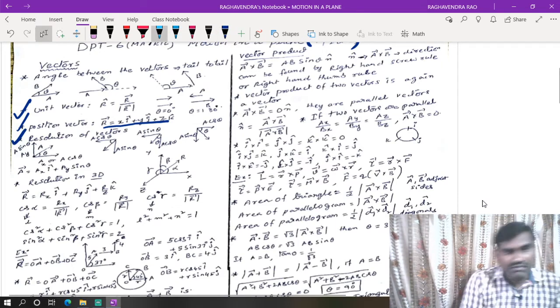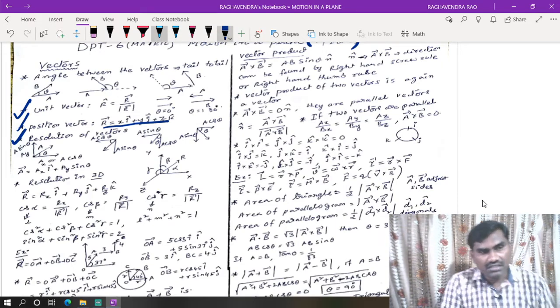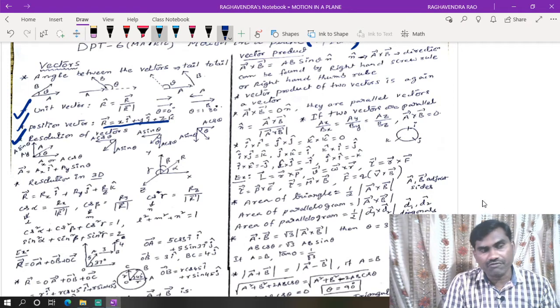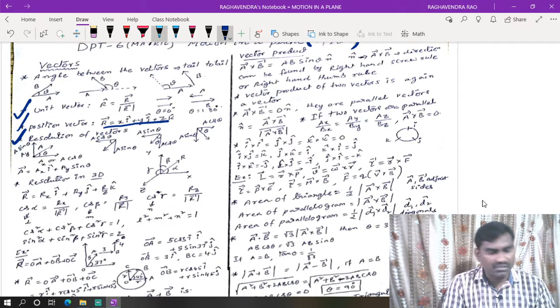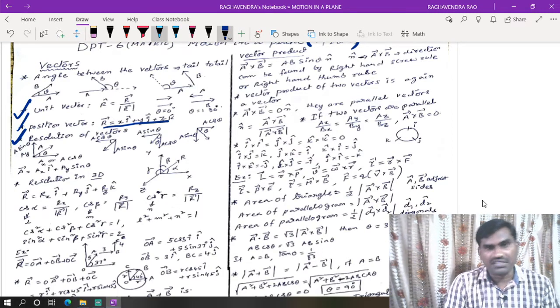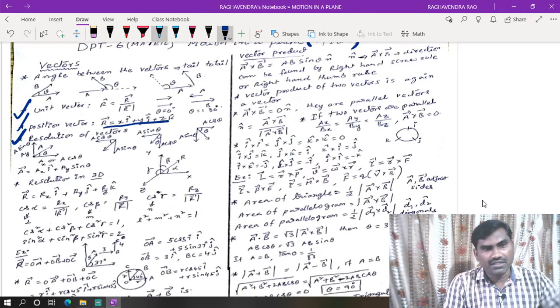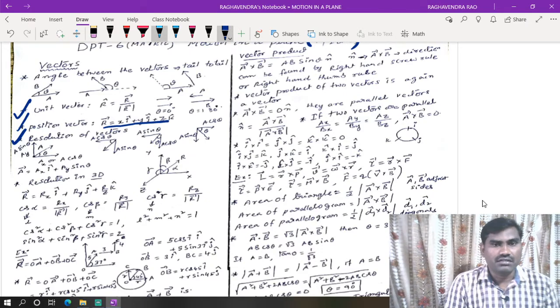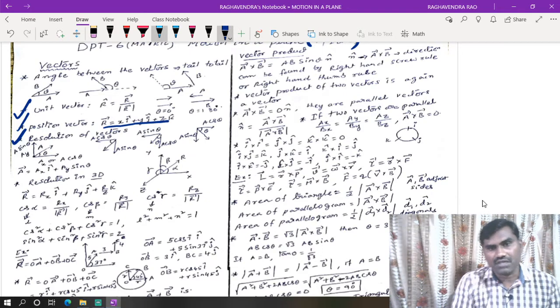Now, resolution of vectors. This is a major important area, not only in the chapter on vectors. It plays an important role wherever vector quantities come up in physics. That means there are so many numericals related to vector quantities in physics: velocity, displacement, force, acceleration, momentum, angular momentum, linear momentum, whatever we are taking is a vector quantity. So while dealing with vector quantities, we need the concept of resolution of the vector.